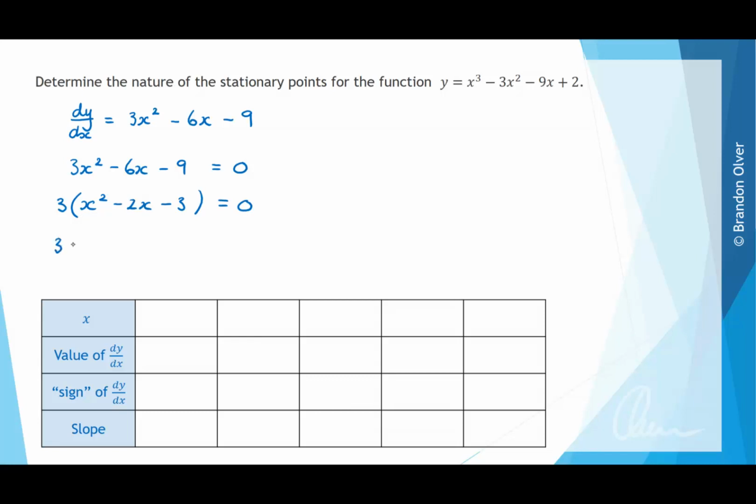So the 3 is still out the front, but then in brackets, we need to look for values that are factors of negative 3 that add up to negative 2. So we can use x minus 3 and x plus 1 to achieve that.